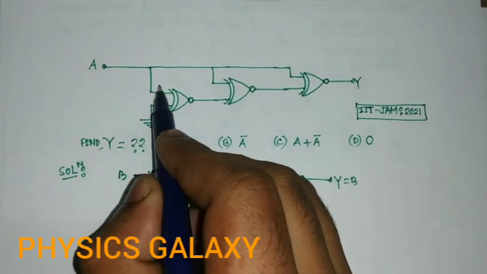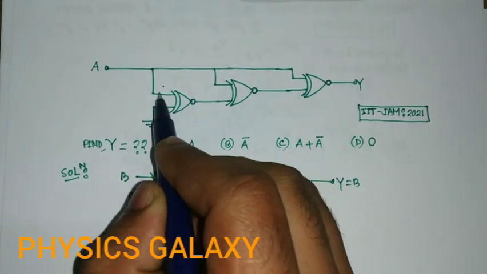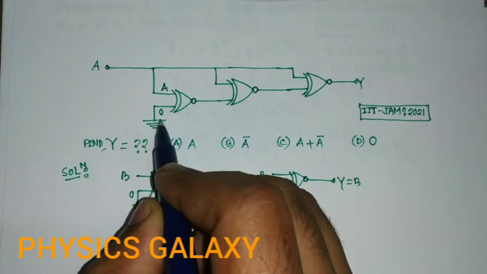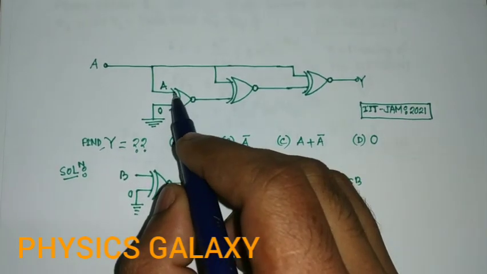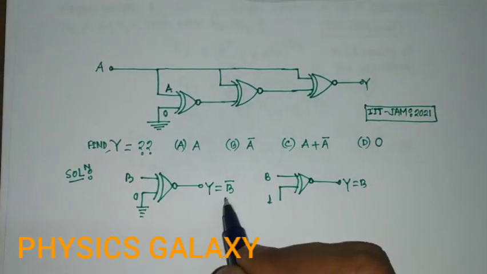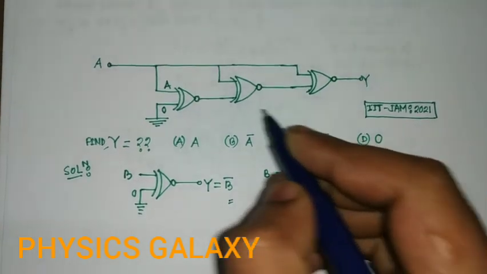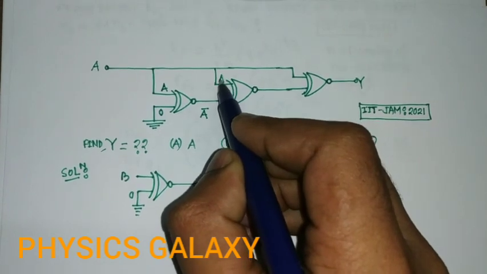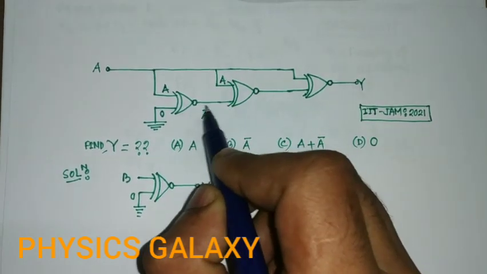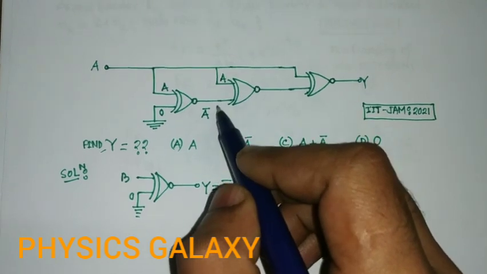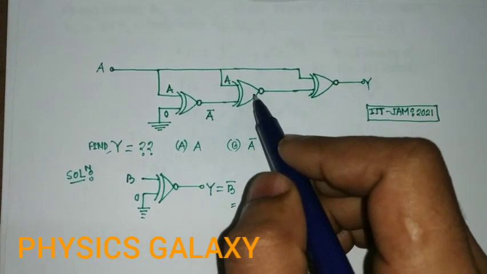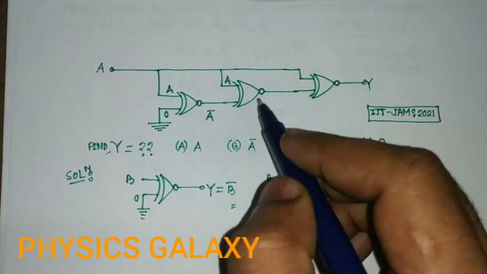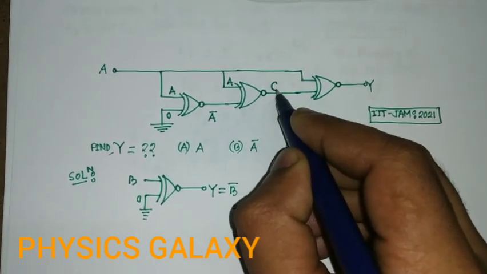So the first XNOR gate has input A and another input 0 because it is ground. With inputs A and 0, the output is A bar. Then this gate has input A and another input A bar, so the output is 0.